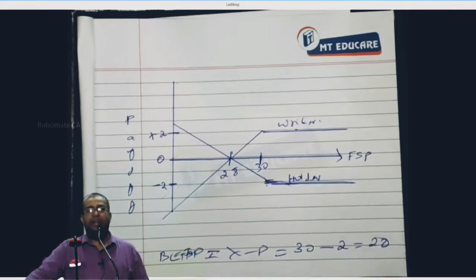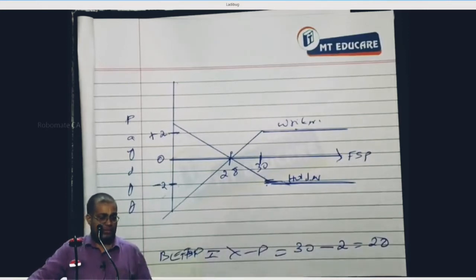Again put the down and write: the maximum loss to the holder and profit to the writer is what? Premium. The maximum loss to the holder and profit to the writer is premium. Understood or not? Now, go to the next.